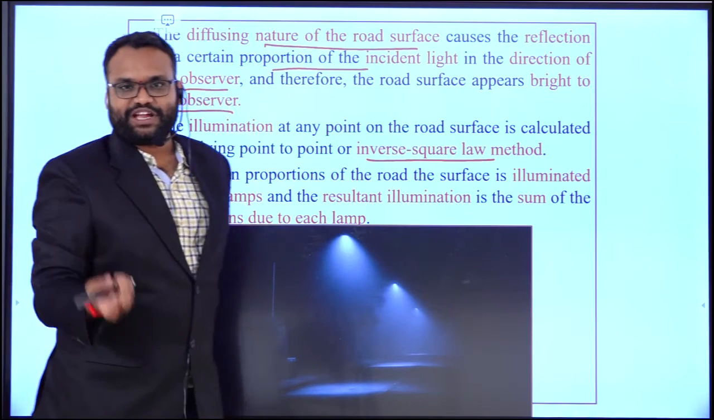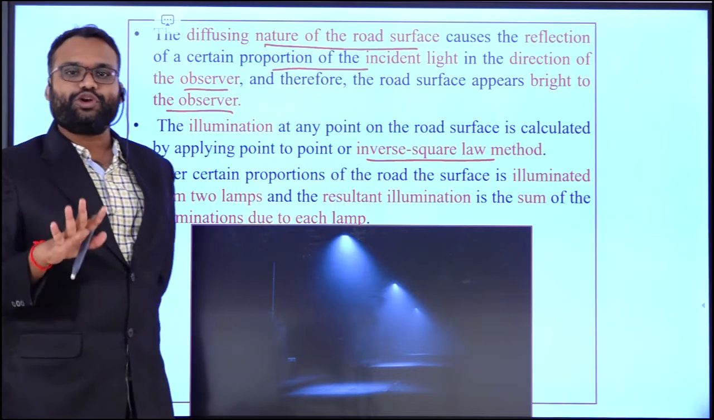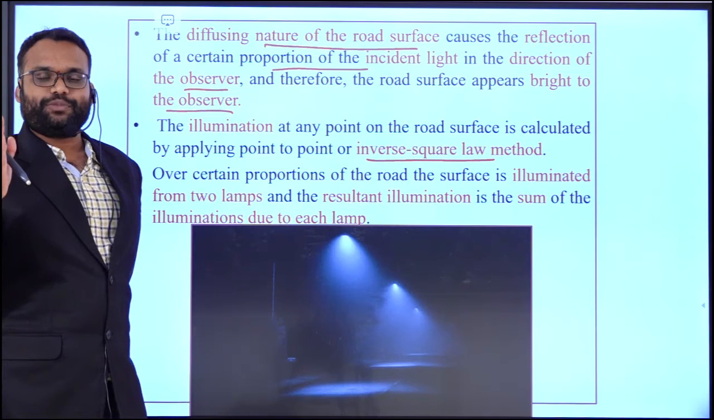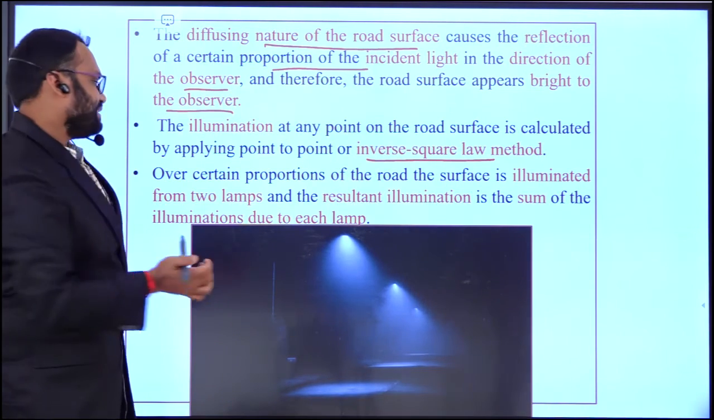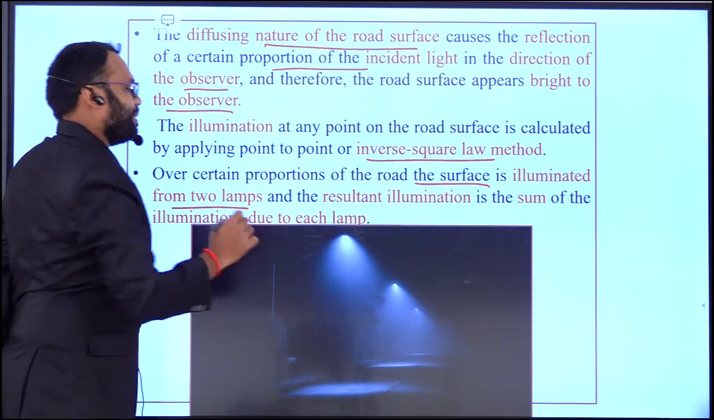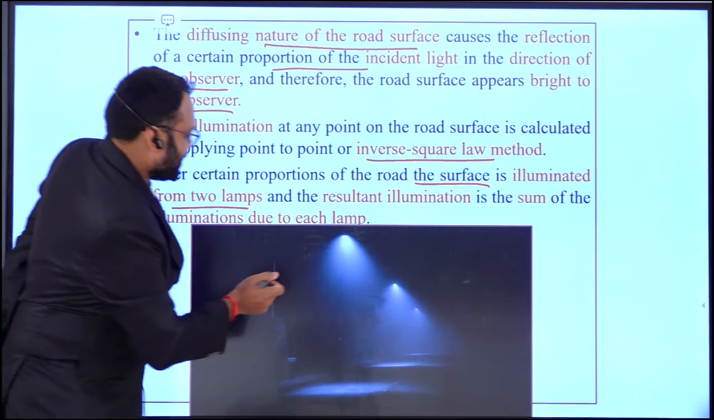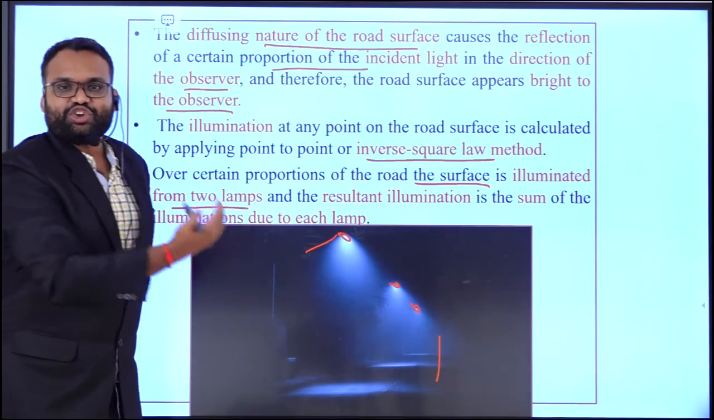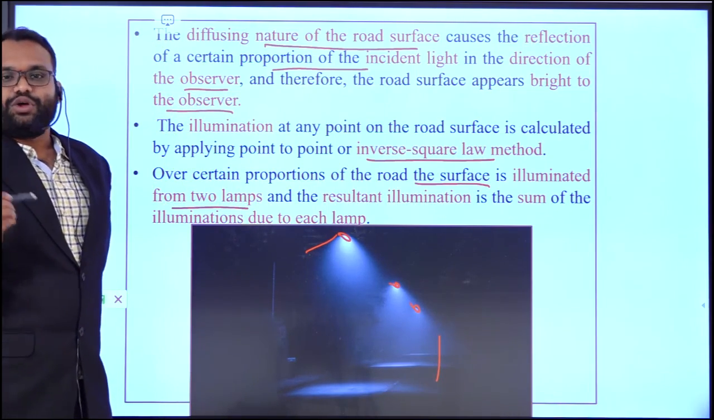Based upon the inverse square law method, from time to time the illumination engineer has to observe, based upon the uniformity of the road, and design and confirm what amount of lux, or lumens per square meter, he needs to project for smooth and good illumination in street lighting. Over a certain portion, the road surface is illuminated from two lamps, and the resulting illumination is the sum of the illumination due to each lamp. If you see a lamp here, the total illumination on this surface is nothing but the addition of the three lamps, in order to have sufficient illumination on this particular road.